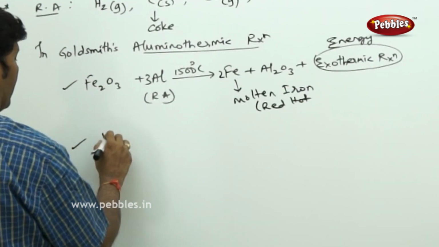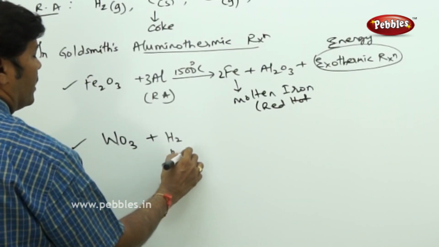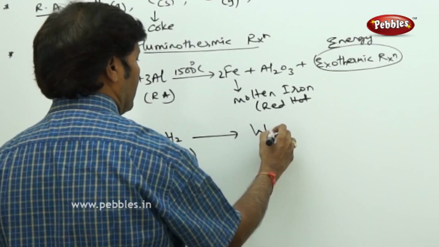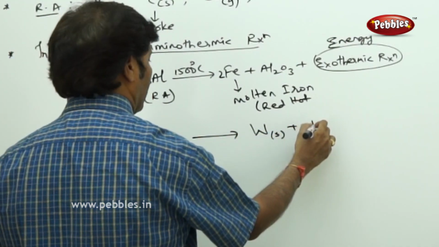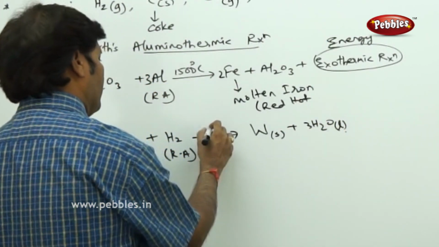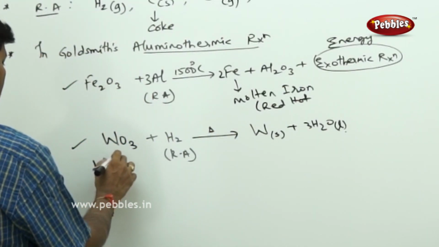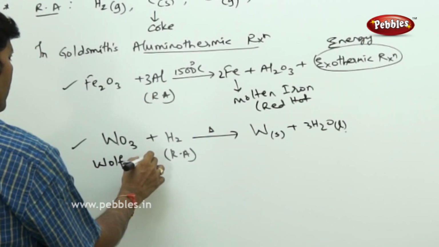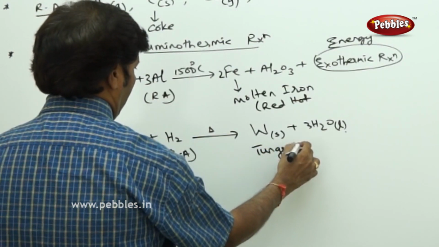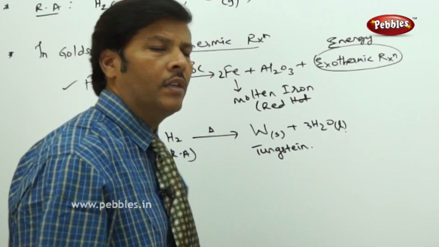Similarly, if you take wolframate and subject it to hydrogen acting as a reducing agent, it can give you tungsten, which is solid, plus H2O, which is liquid, on heating at a high temperature. So this is the wolframate, and this is tungsten. Likewise, you can take a number of examples of reducing agents.